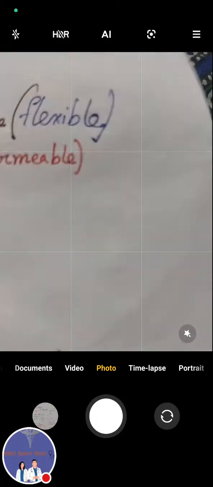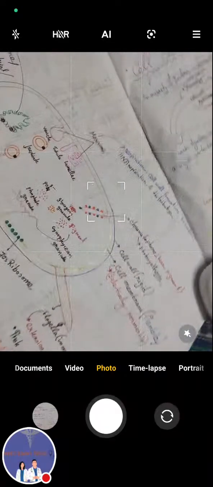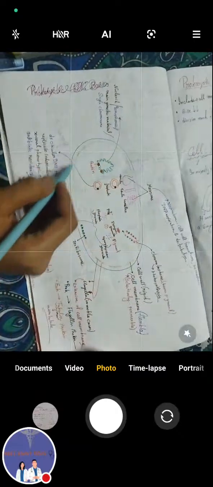Now talk about the prokaryotic cell. This is the cell wall. This blue line is the cell wall.